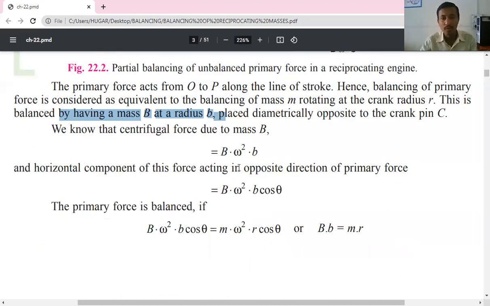If both are equal, cos theta gets cancelled, and omega square will also get cancelled, so the remaining is B into b equal to M into R. So this equation must hold good for the partial balancing of the reciprocating part.